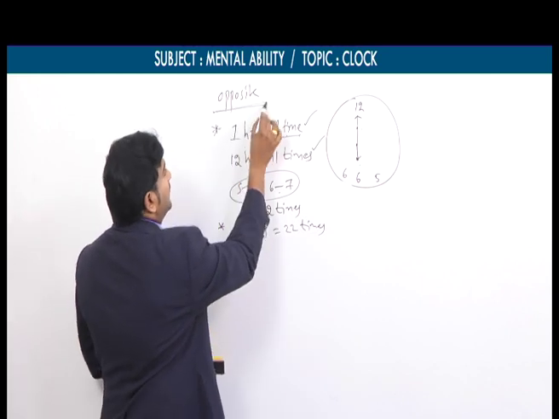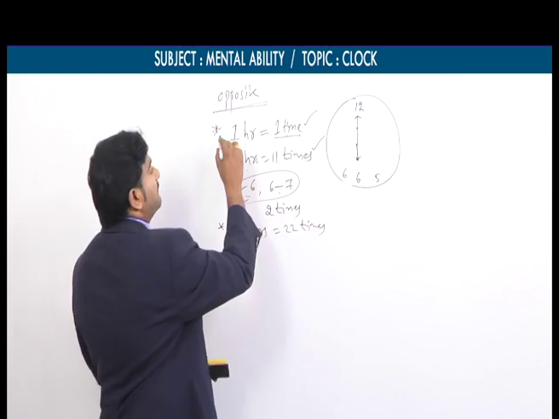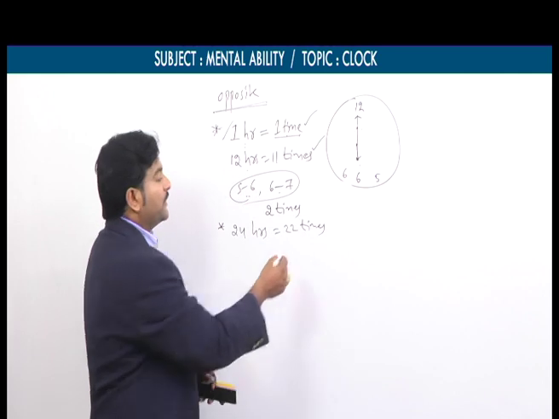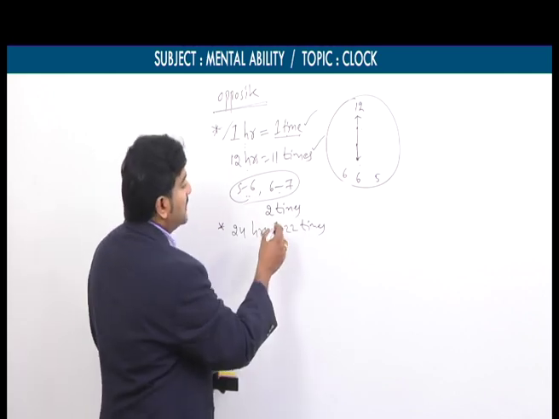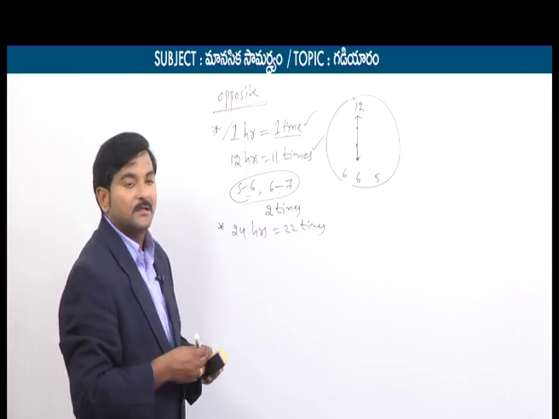Similarly, in the opposite condition, the two hands are opposite to each other only one time in the span of every 1 hour. Similarly, the two hands are opposite to each other 22 times in a day. Here the counter example is from 5 o'clock to 6 o'clock and from 6 o'clock to 7 o'clock. That is what we can say.